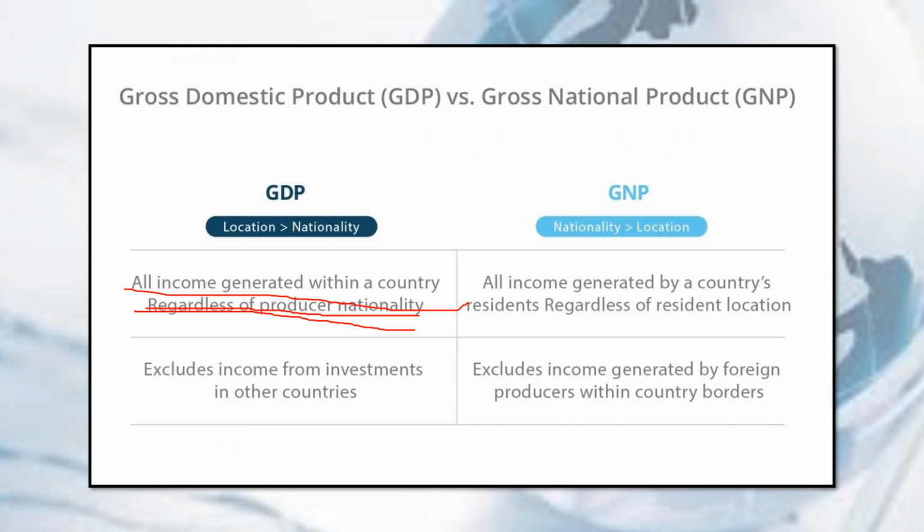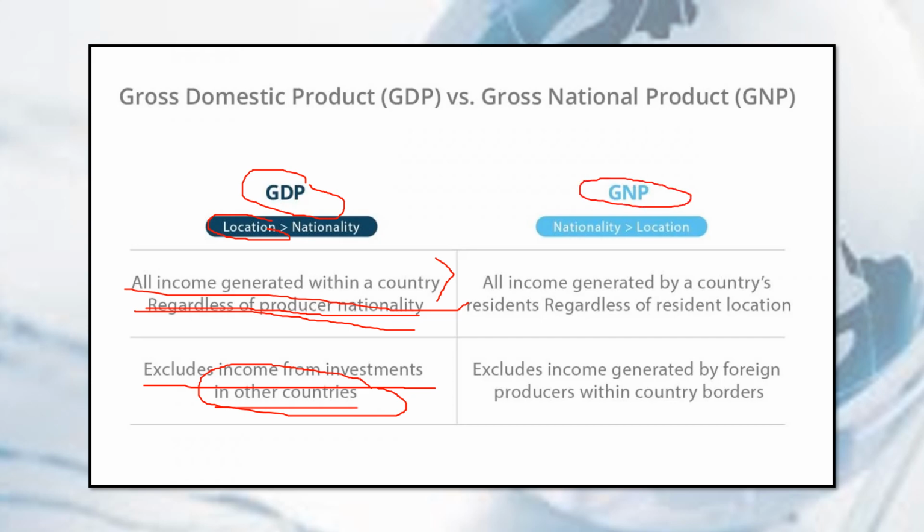Basta lahat po ng value or income generated within that country, that will be considered as its GDP. It also excludes income from investments in other countries, since ang focus natin is domestic location. So any income from investments in other countries will not be included in our GDP.